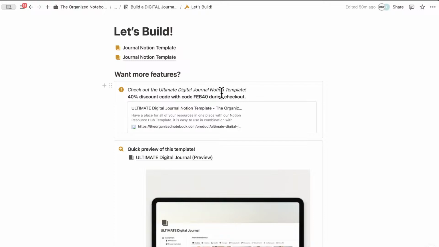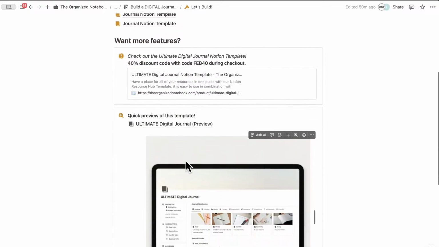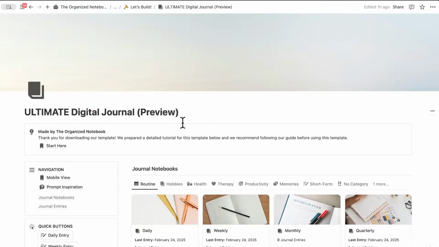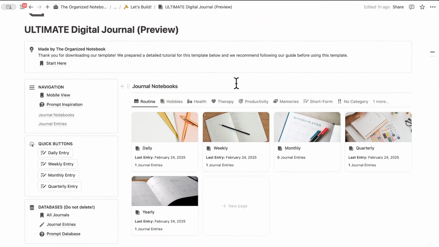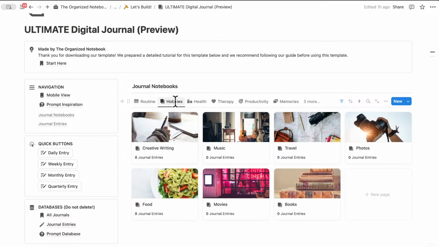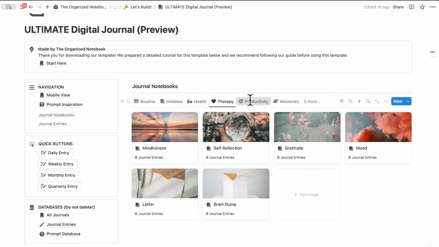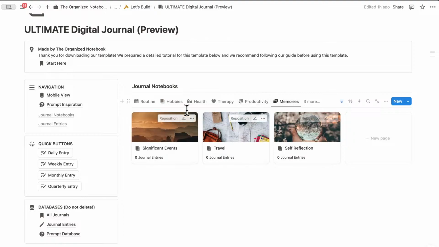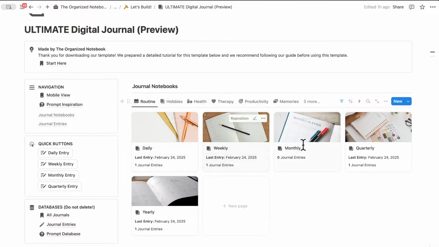And just to give you an idea of what's possible with digital journaling, I also wanted to give you a brief preview of this template. This can give you an idea of what you can implement into your digital journaling, as well as a good overview if you're interested in this template. Just like with the template that we built, we have our journal notebooks here, except that these are now categorized by routine journals, hobby journals, health journals, therapy journals, productivity journals, memory journals, and more. So there's really a lot here.